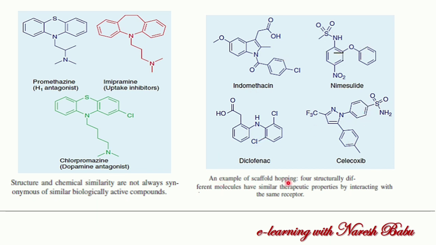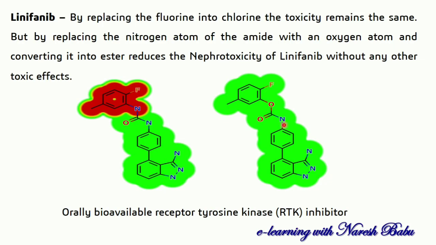So an example of scaffold hopping: four structurally different molecules have similar therapeutic properties by interacting with the same receptor, that is indomethacin, nimesulide, diclofenac and celecoxib. So all COX inhibitors having the anti-inflammatory activity. So you can see two examples are given. By bioisosteric modification we can reduce the toxic effects of the drug molecule.